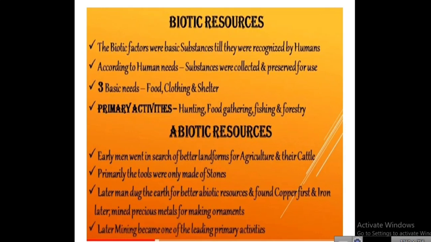Abiotic resources, that is உயிரற்ற வளங்கள். Early man went in search of better landforms for agriculture and their cattle. So early man in the initial period, in ancient times, used to hunt and eat. Later they learned agriculture. After learning agriculture, they went and settled near the rivers. Farms for agriculture and their cattle nearby, it would be easy for them for cultivation. So that is why they settled near the rivers, that is, in search of better landforms.